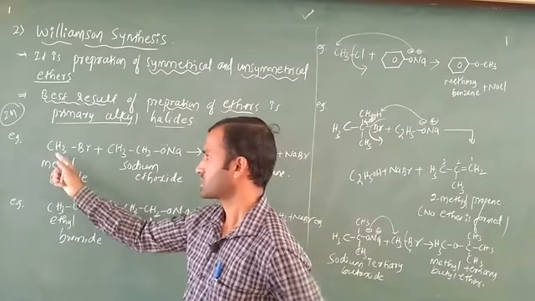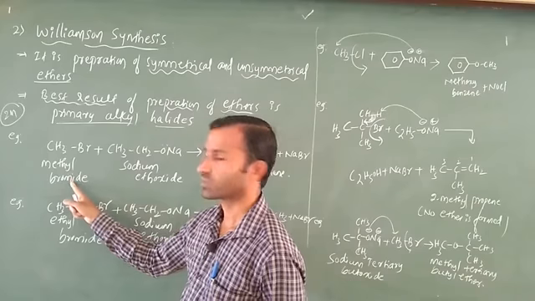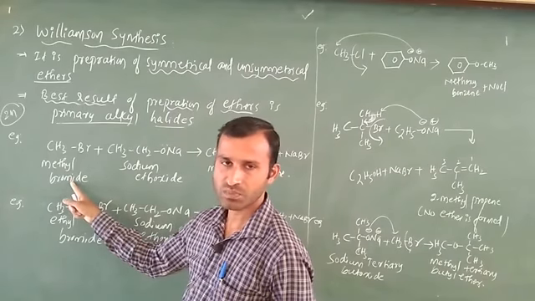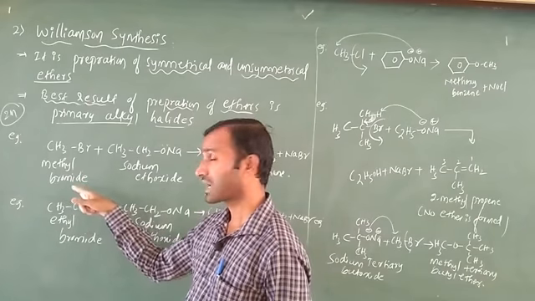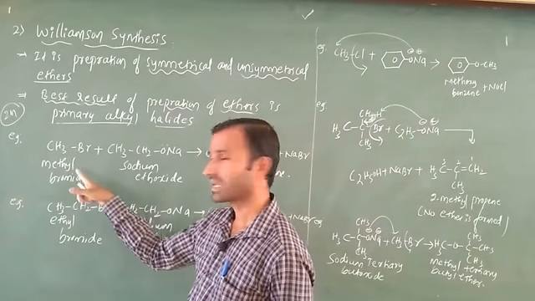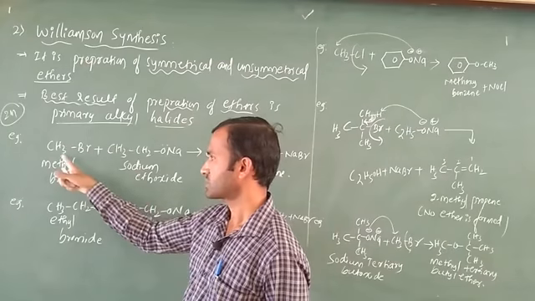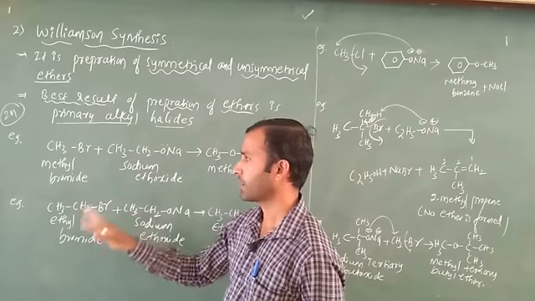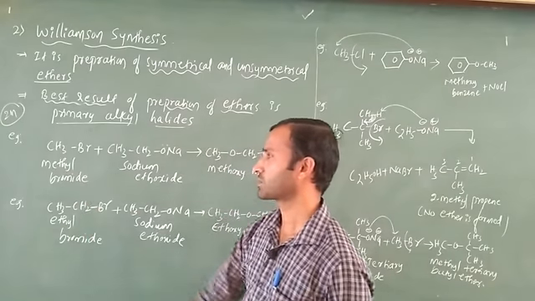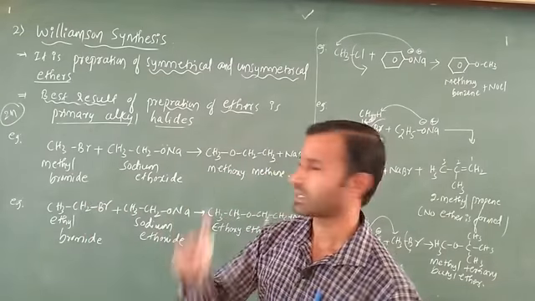Here, in this case CH3Br, what is the name of this one? Methyl bromide. Is this methyl bromide a primary alkyl halide or secondary alkyl halide? Primary alkyl halide. CH3 is understood to be primary only. If a methyl group is there, indirectly that is primary, but usually we call it methyl, no problem.